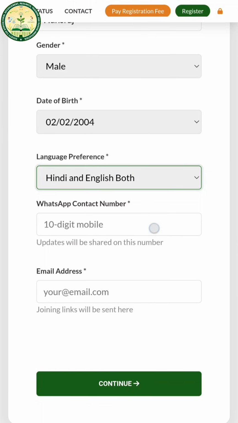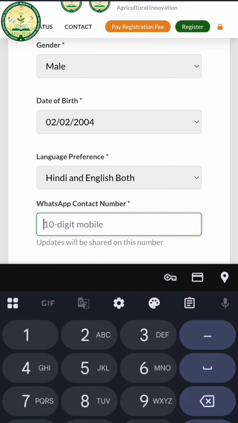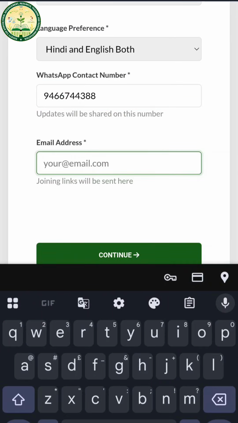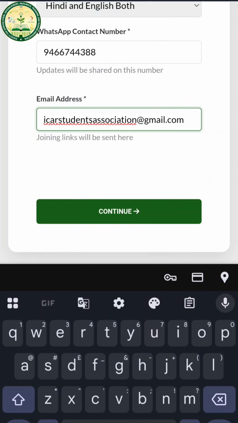Then there is the WhatsApp number. So you have to fill your correct WhatsApp number, because it is a very important task to do, because whatever the information regarding Agri SAARTHI Kranti 2026 will be sent to your WhatsApp number. So please fill it correctly. Then you have to give your email ID. You will get all the information on this mail. So please fill out the email ID also, a very important part. So next we have to click on continue.